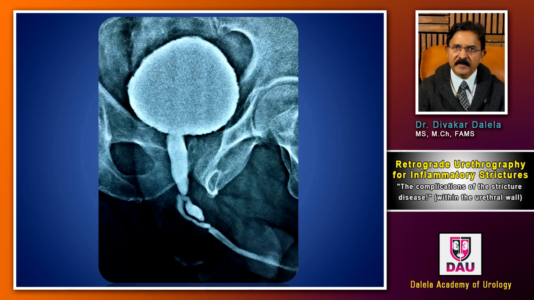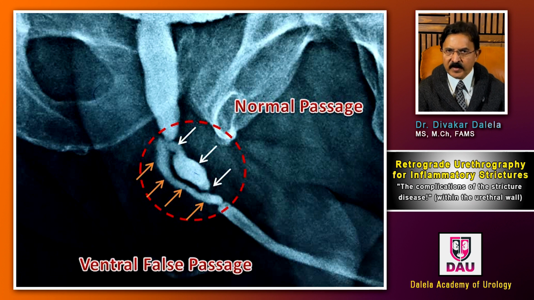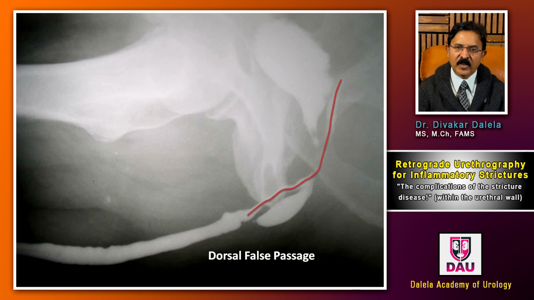In another film, which is in fact a micturating cystogram, but I put it here for the purpose of your understanding, the one below is a ventral false passage. The normal passage has its connection to the bladder, prostatic urethra, sphincteric urethra, and then the normal urethra, and that is what is visible in this film. In another retrograde urethrogram film, you will see a false passage, right?